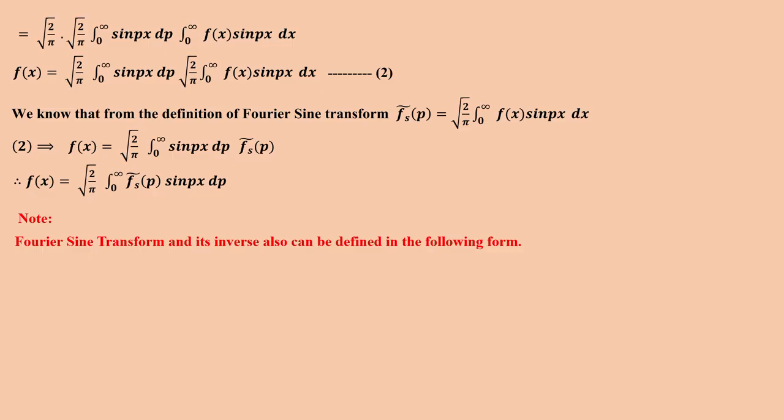Fourier sine transform and its inverse also can be defined in the following form. fs bar of p is equal to integral 0 to infinite f of x sin px dx, and f of x is equal to 2 divided by pi integral 0 to infinite fs bar of p sin px dp. Thanks.